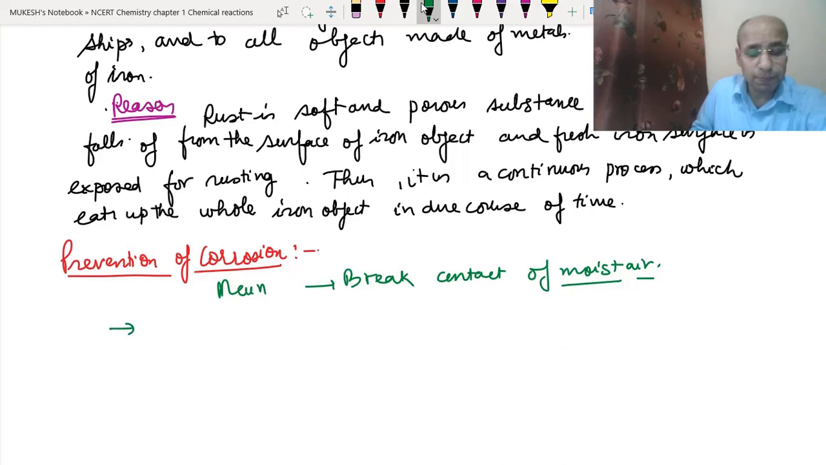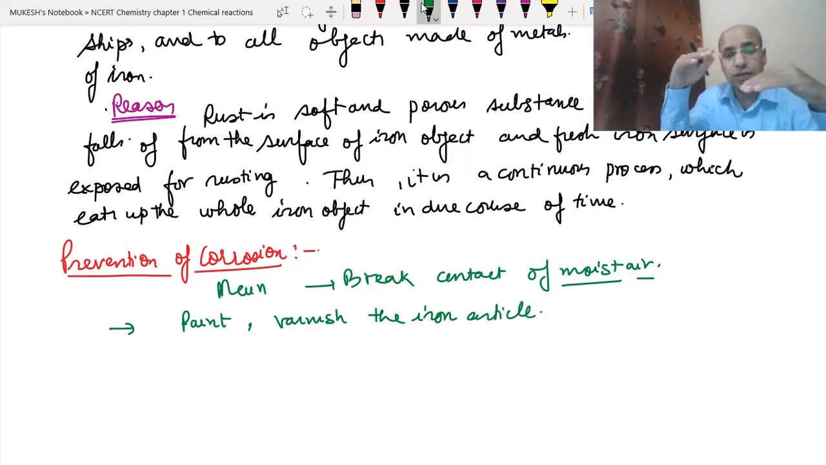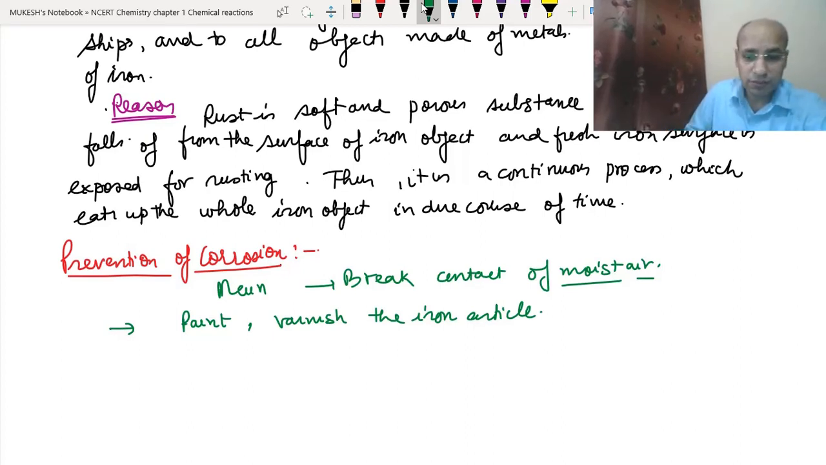How can we prevent this? We can paint or varnish the iron article. When we paint an iron article, it makes a barrier for the water vapor and for the oxygen. We have given the covering over there, so the iron article will not rust.